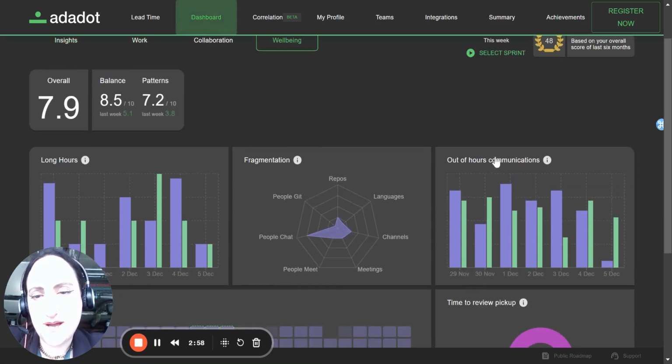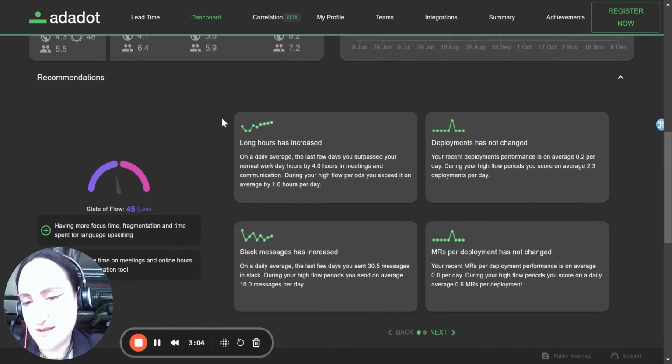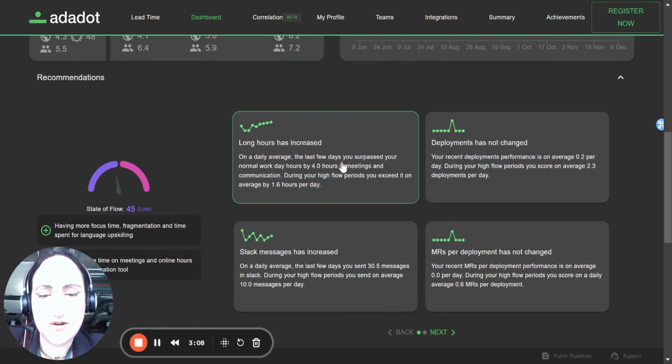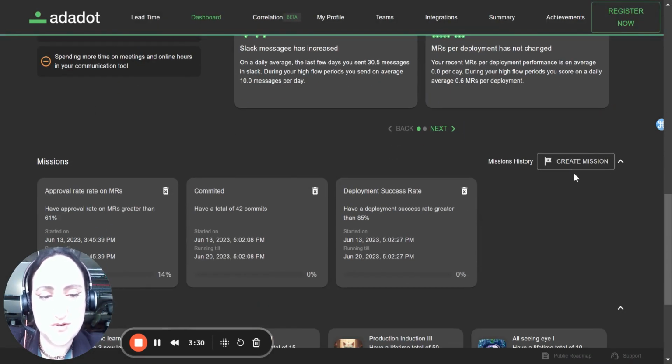But going back to the original insights view, how do we know what's making the most impact? And this is where the recommendations come into play. So here you can see basically the system will create recommendations per developer and per team, what will help them get faster, get better, give them a bit of a justification here as to why this is important, but also help them set their missions, which is a type of goal you can set on the platform. There's three different levels of difficulty. And once you do that, they're super, super easy to track.